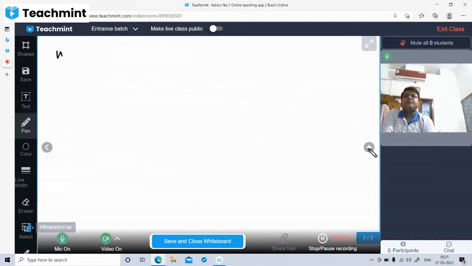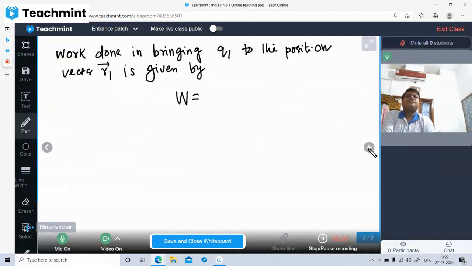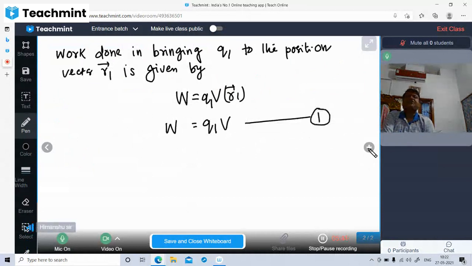The work done in bringing Q1 to the position vector R1 is given by W equal to Q1 V(R1), or in simplified form, Q1 V, and that is stored as potential energy.